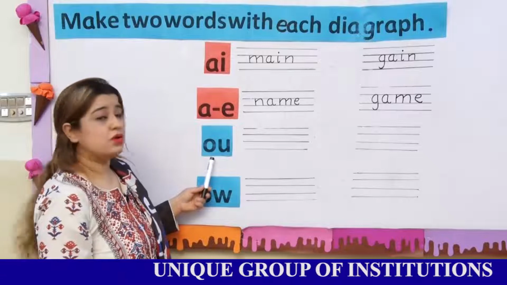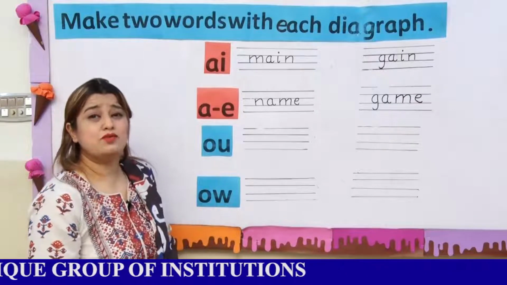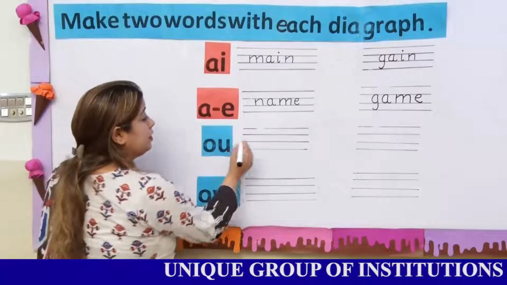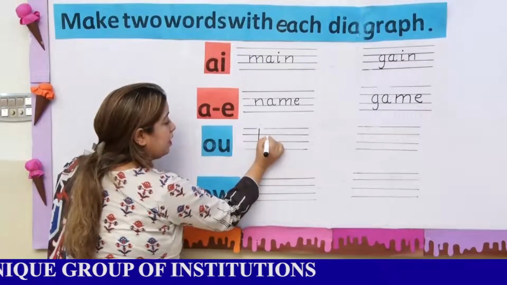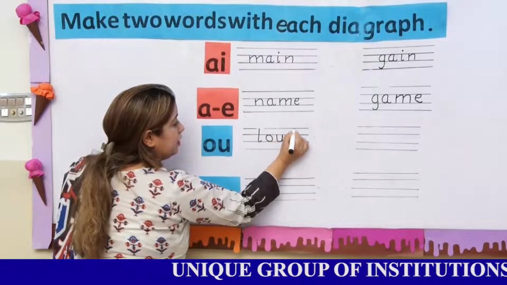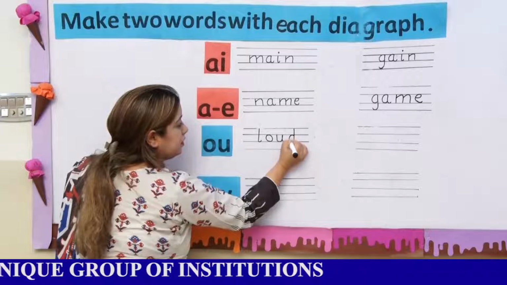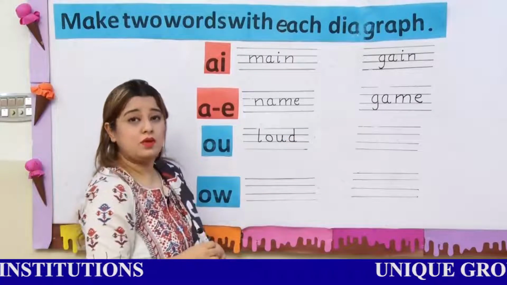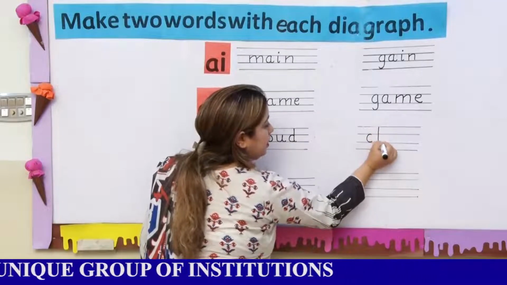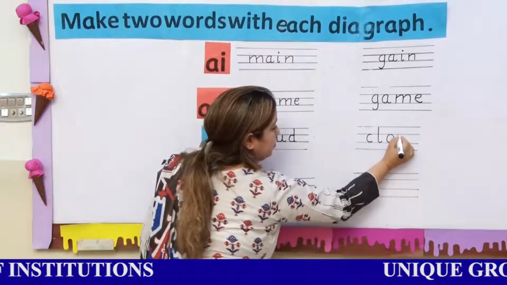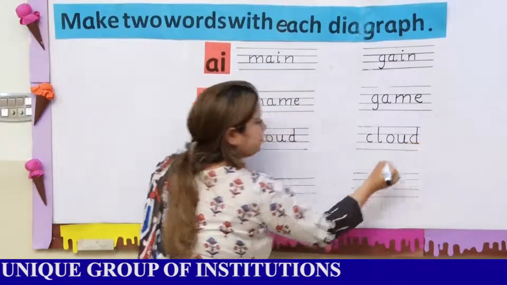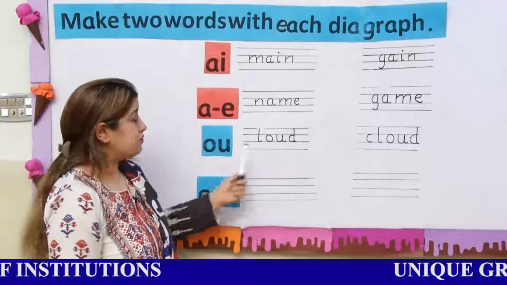Now the new digraph is OU. When OU combines, it gives the sound of ow. You can write a new word like loud. Ow, d. Loud and cloud. Cloud. Again we have made two words with this digraph.